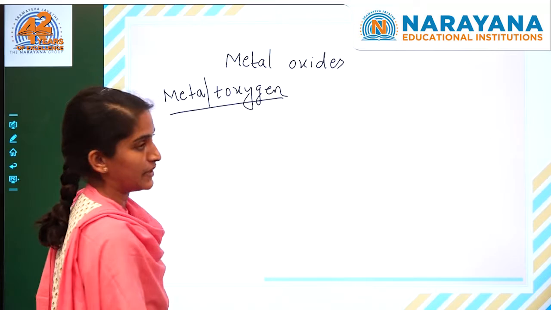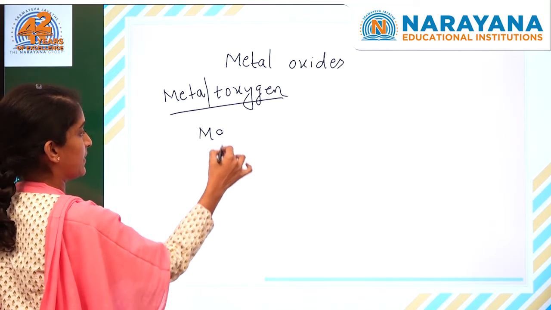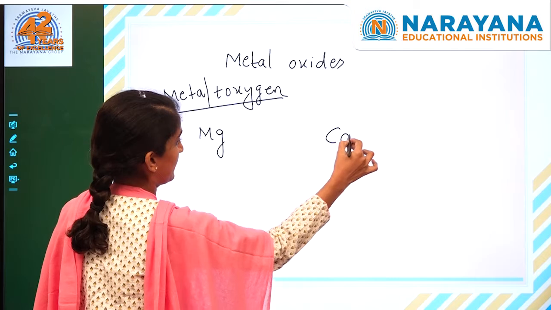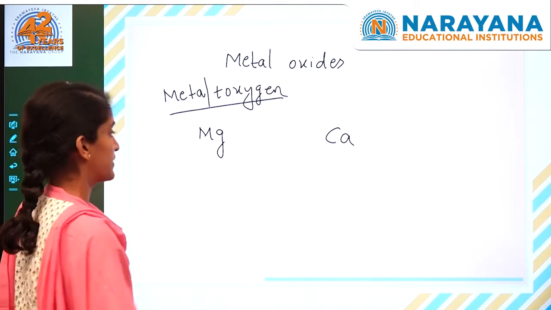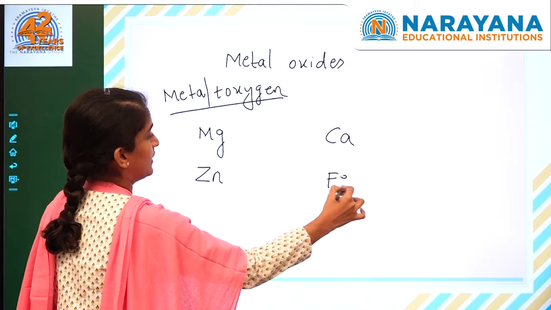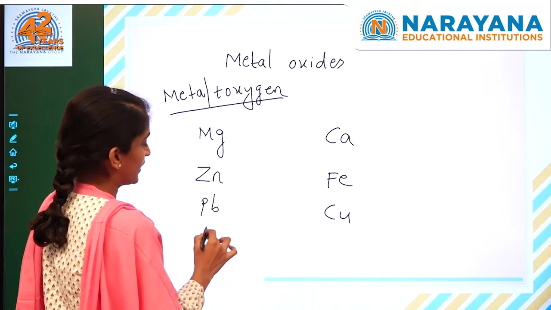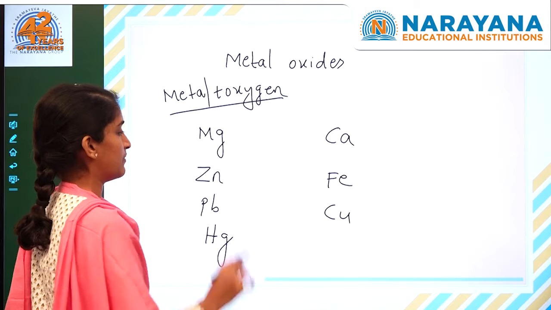Some of the examples: first, let us take some metals here. Magnesium is a metal. Calcium is a metal. Zinc is a metal. Iron is a metal, lead is a metal, copper is a metal, mercury is a metal. So all these are metals.